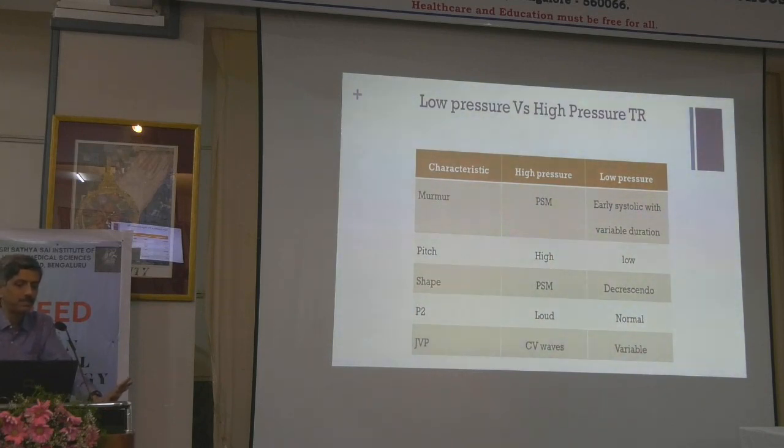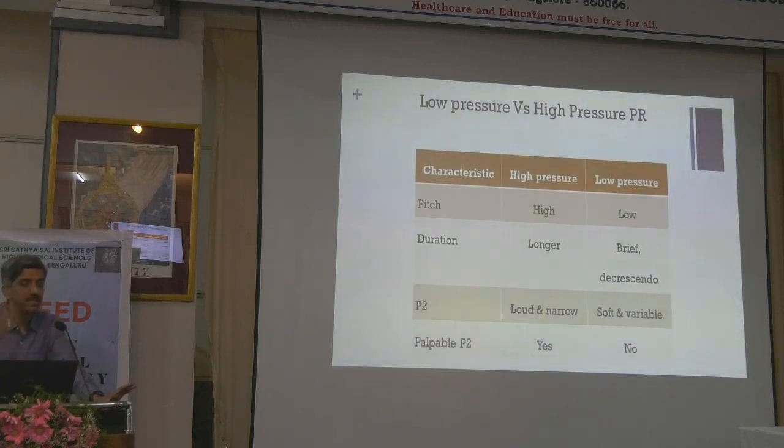The shape is pansystolic murmur versus deep central murmur, and the P2 is loud and other signs of PH will be dominant. Same thing here. High pressure is a Graham Steell murmur, which is high pitch, longer duration, with a loud P2 and a narrow split, and a background P2 may be there. The opposite is in low pressure PR. And prominent PR is found in PDA with PH.